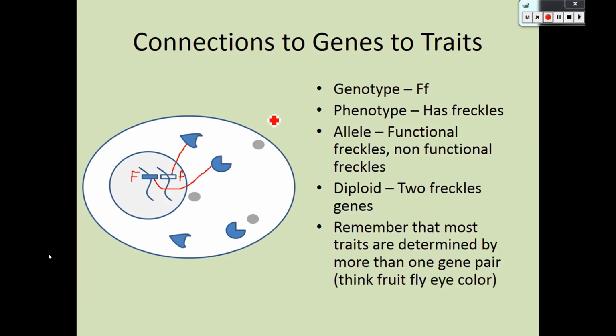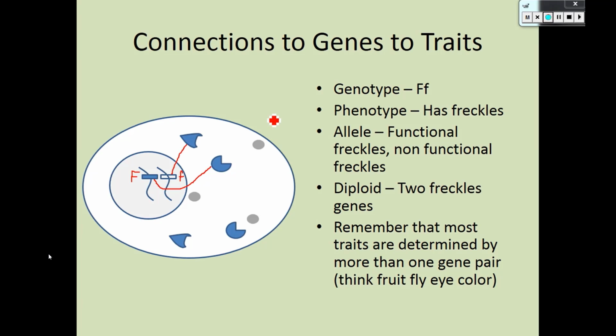But I do want you to remember, this is a very simplified model. I want you to remember that most traits are determined by more than one gene pair. So if you think back to fruit fly eye color, that's something like 8 different genes. For those 8, there's 2 copies of each of those 8. So there would be like an enzyme 2 gene and an enzyme 3 gene, but there's 2 copies of the enzyme 2 and 2 copies of the enzyme 3. And I'm only saying that to let you know that most genes are a lot more complex, right?